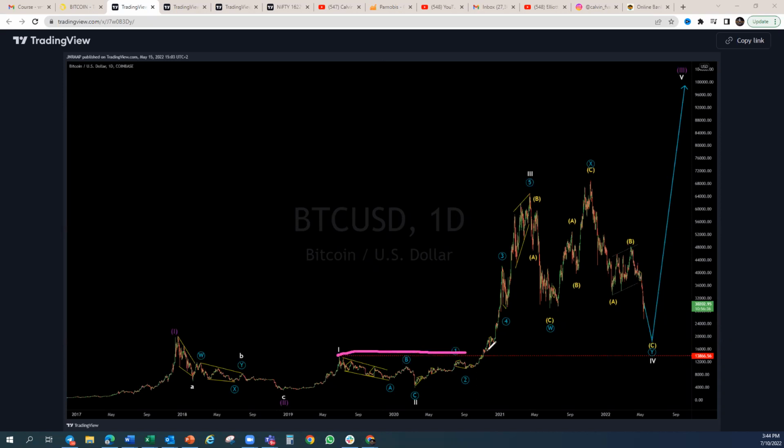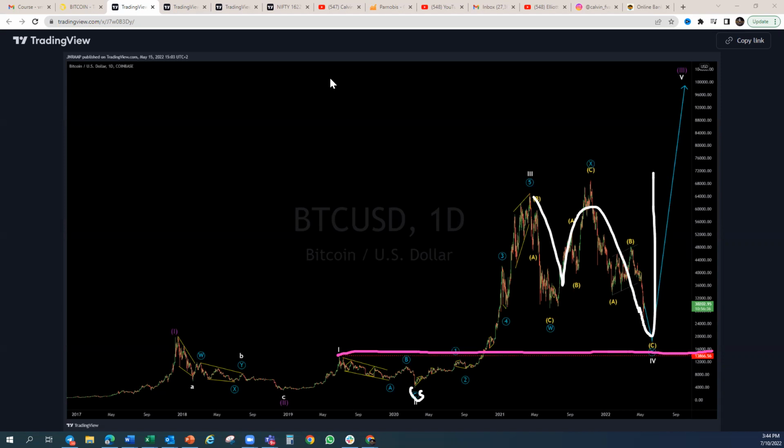So the structure that we're looking at, if we so much as get to 13,866, we know the rule is that the wave 3, or rather the wave 4, cannot come into the territory of the wave 2, which is this one here. If we get to wave 2 here and we touch this, so much as touch this, that means the structure that we're looking at will be invalidated. But otherwise, as long as we are above this level, we are fine as far as Bitcoin is concerned. We're going to expect a continuation to the upside.